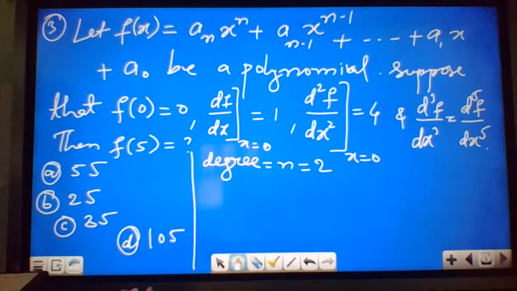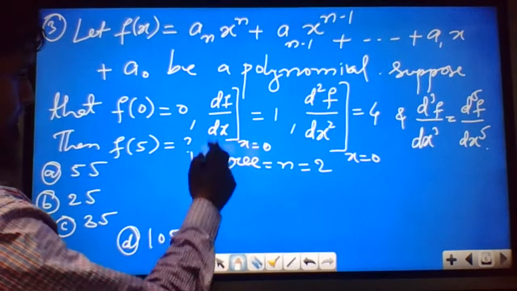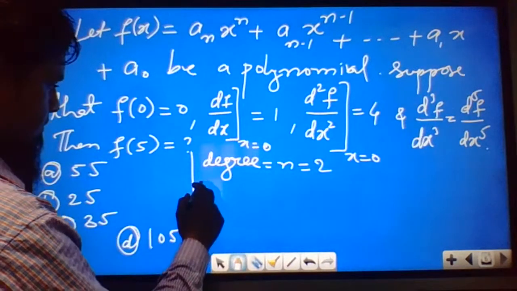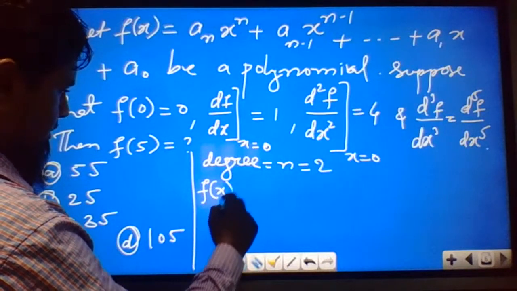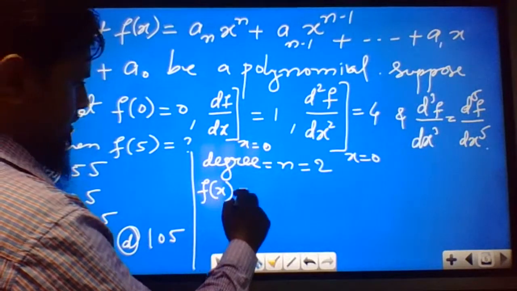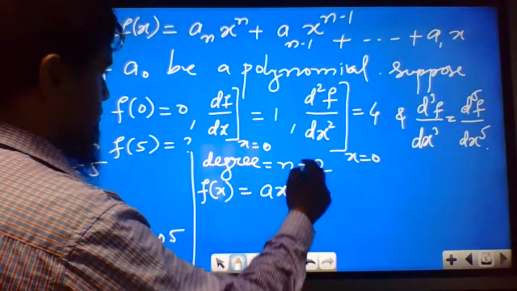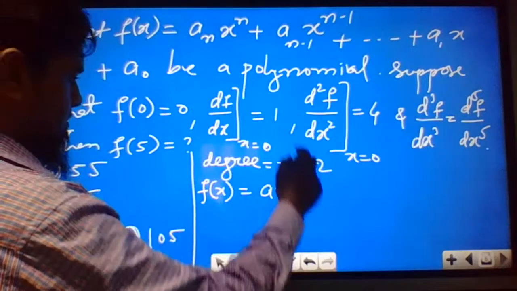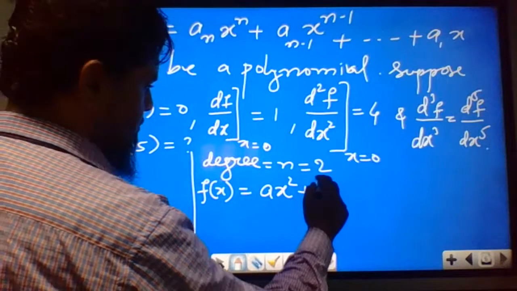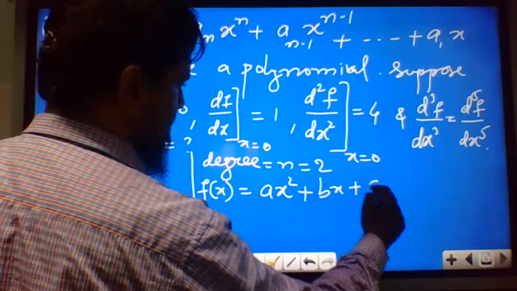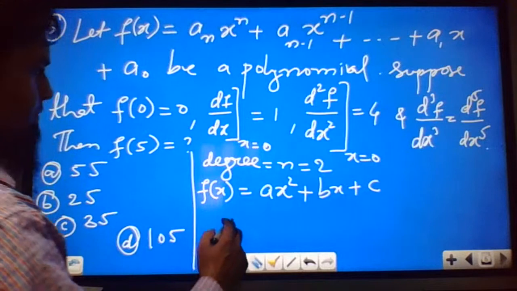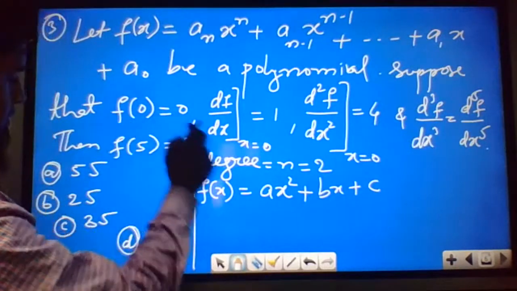Okay. Then if the degree is 2, what will be the polynomial? f(x) will be equal to ax square plus bx plus c, substituting n equal to 2 in the given polynomial. Conditions are given: f(0) equal to 0.